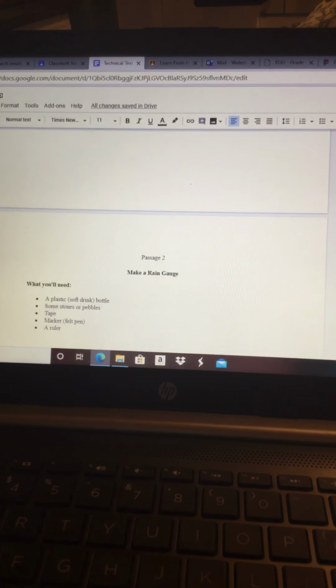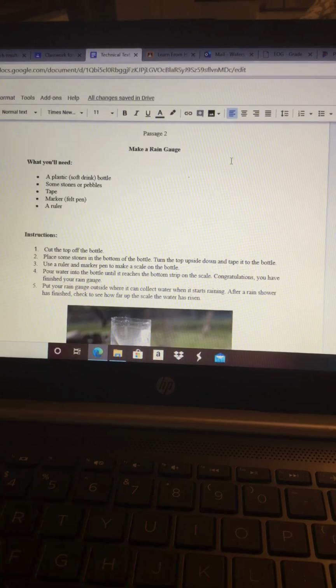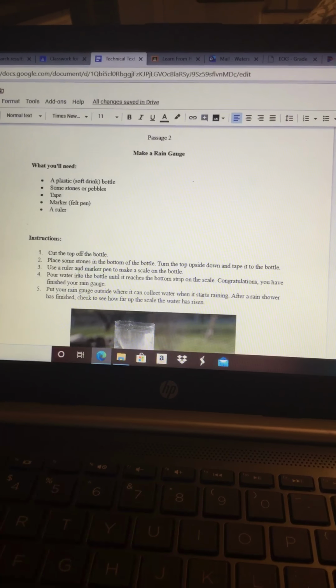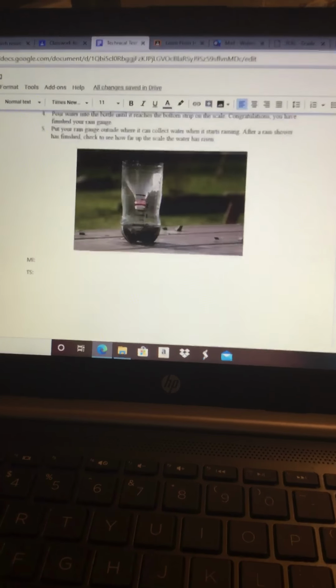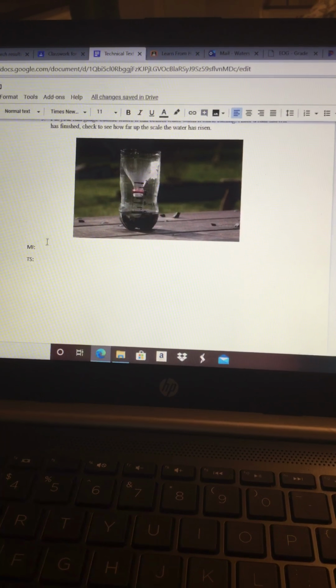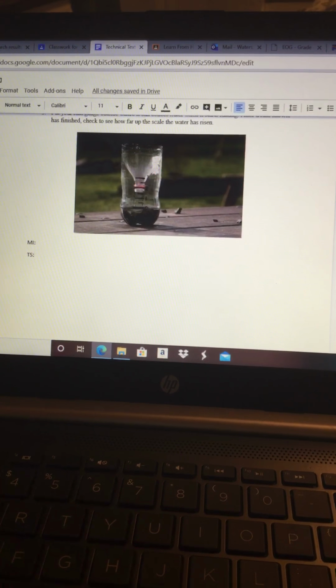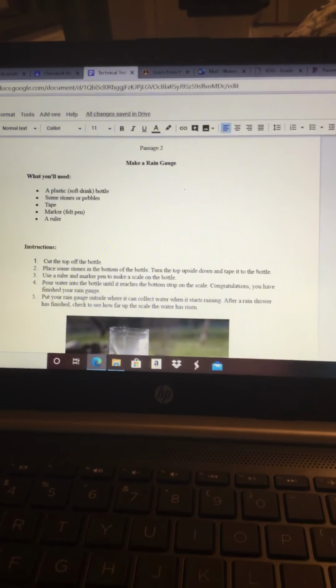Then you're going to read and roadmap passage 2 called Making a Rain Gauge. Gives you directions right here for what you'll need. And then a list of instructions on how to build it and a picture. So you're going to tell me the main idea, what was this passage mostly about, and then identify its text structure. So think about the 5 text structures here.